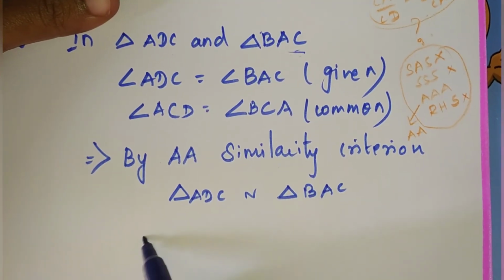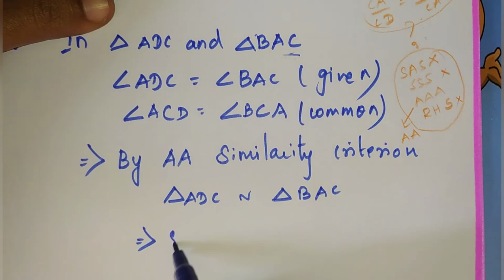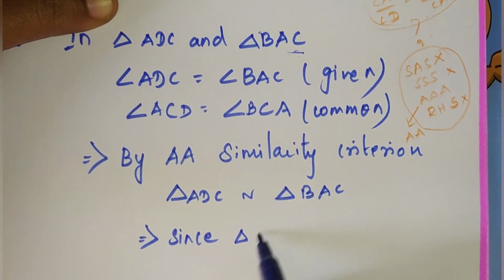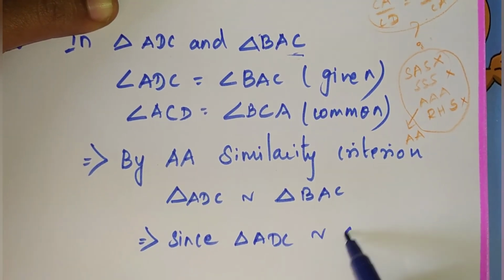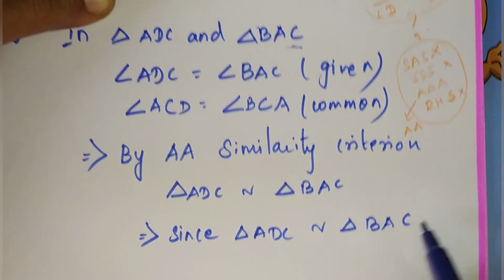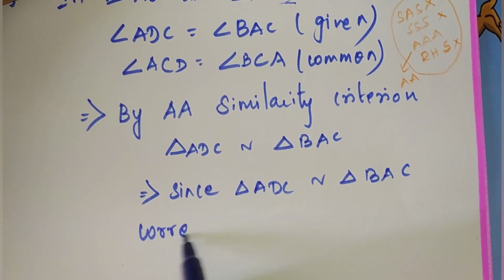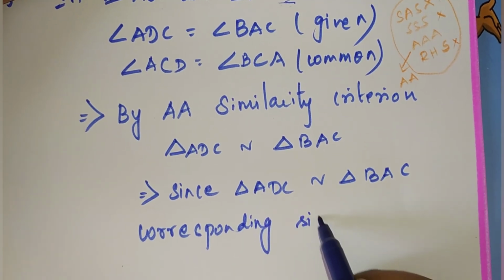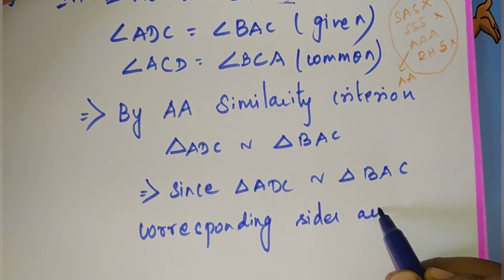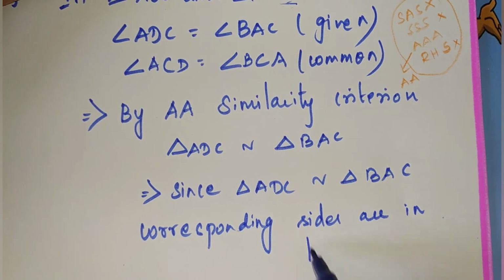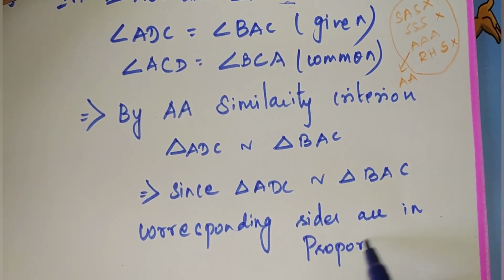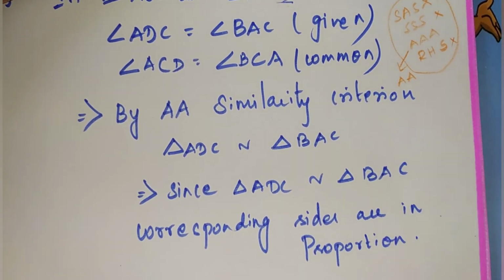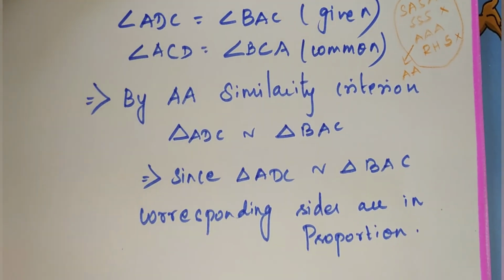Now we can tell that since triangle ADC is similar to triangle BAC, the corresponding sides are in proportion.